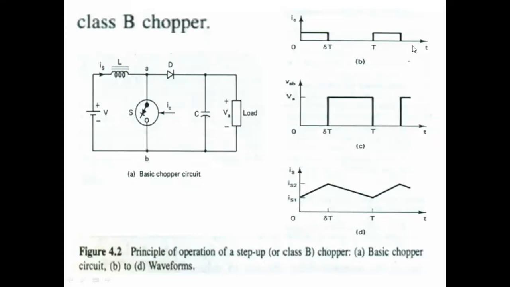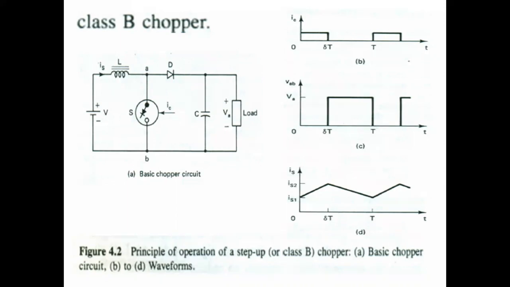During this period, the source current will be increasing from IS1 to IS2. This is the IS1 value, this is the IS2 value. So from 0 to delta T, it is increasing from IS1 to IS2. If the source current increases from IS1 to IS2, what happens? This increases the magnetic energy stored in the inductance.